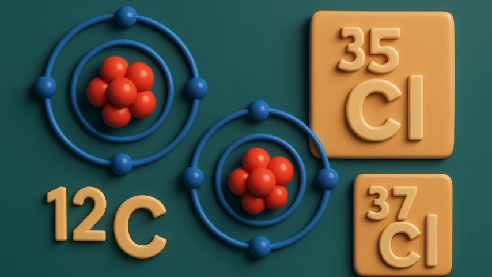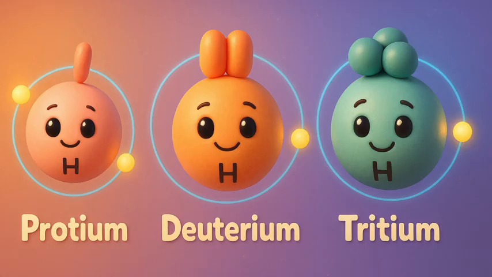Other such examples are carbon ¹²₆C and ¹⁴₆C, chlorine ³⁵₁₇Cl and ³⁷₁₇Cl, etc. On the basis of these examples, isotopes are defined as the atoms of the same element, having the same atomic number but different mass numbers. Therefore, we can say that there are 3 isotopes of hydrogen, namely protium, deuterium and tritium.